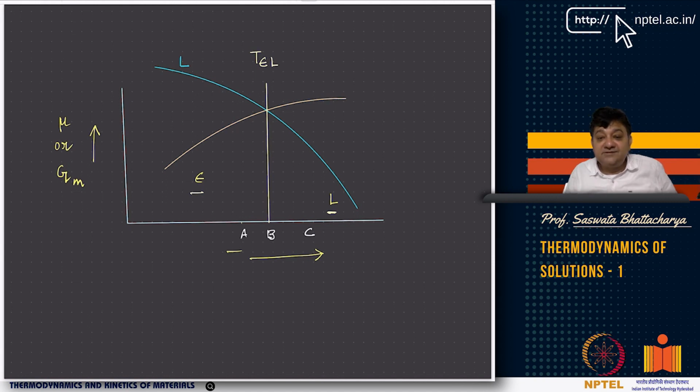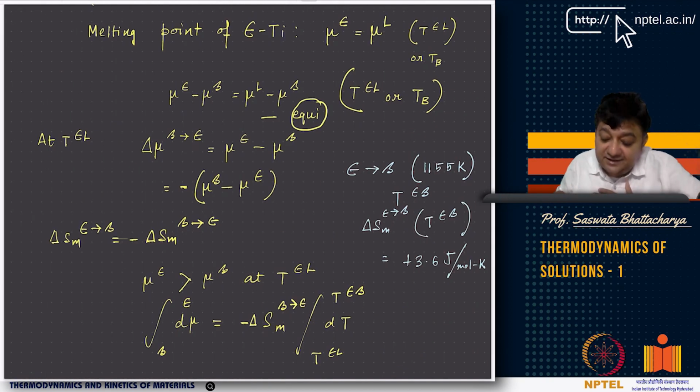At temperatures between A and C, beta phase is the most stable phase, but it is somehow absent. It did not form. So now you have a metastability between epsilon and L, right? A metastable equilibrium between epsilon and L. Now you want to find out the melting point of epsilon Ti.